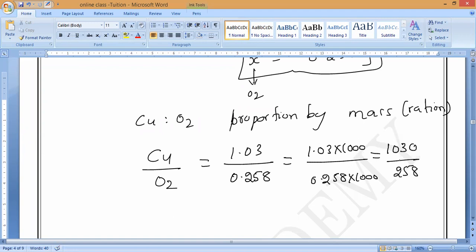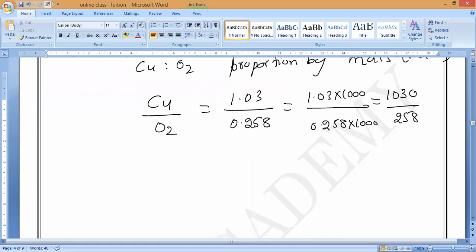Is it yes or no? Now do the division and tell me what is the ratio. Let me see who will say first.